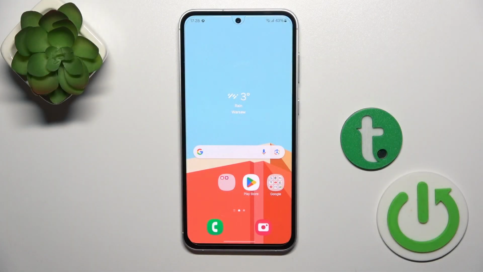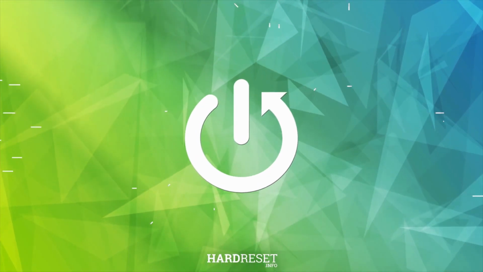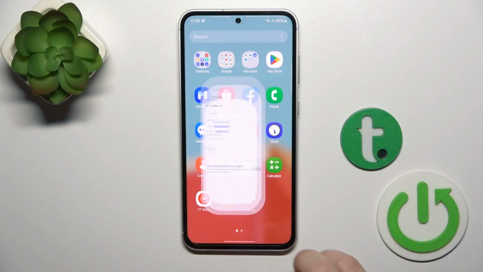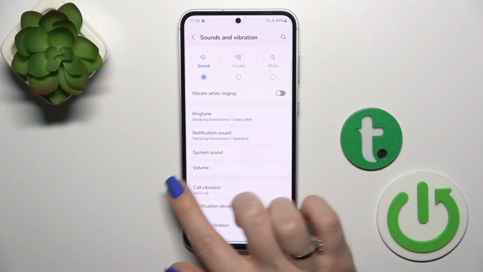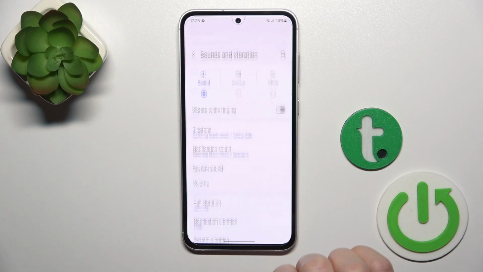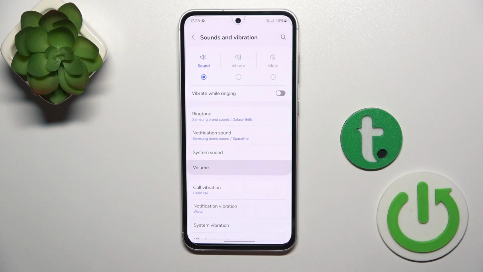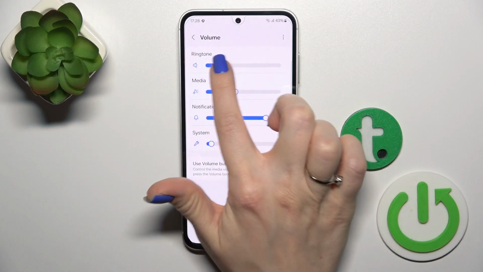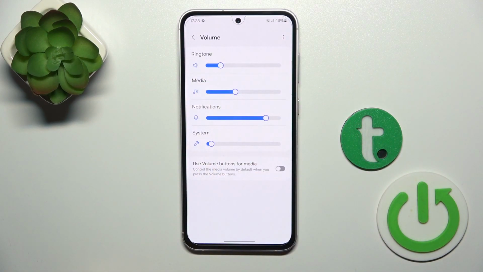Hi, this is the Galaxy S23 FE and I'll show you how to adjust ringtone volume on this device. First, we should open the Settings app, then tap this Sound section. And here you'll see the volume panel. To change ringtone volume, slide this white dot to the left or to the right.